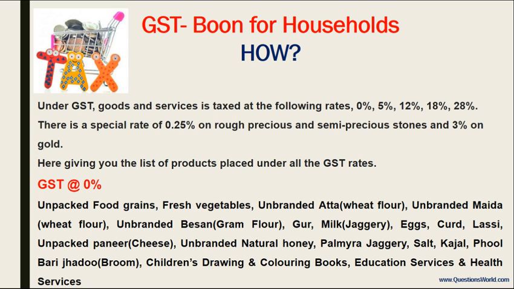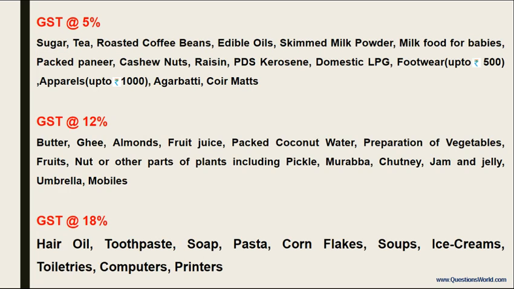Now the products at 0% under GST: unpacked food grains, fresh vegetables, unbranded atta, unbranded maida, unbranded besan, gur, milk, eggs, curd, lassi, unpacked paneer, unbranded natural honey, palmyra jaggery, salt, kajal, fulbari jharu, children's drawing and coloring books, education services and health services.